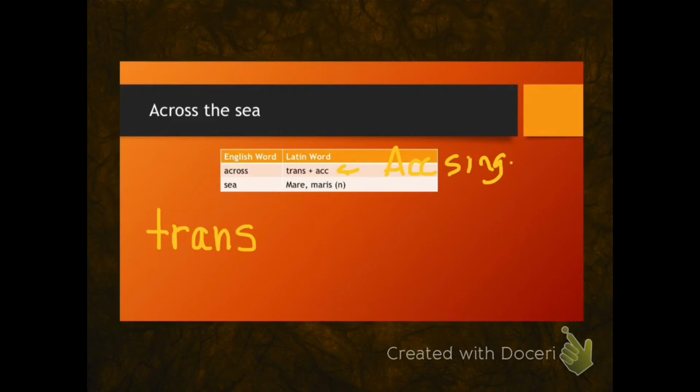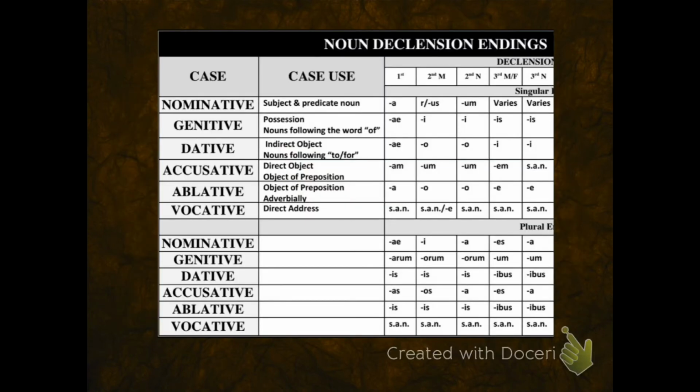This means I must determine the declension of my noun. I look at the genitive ending, maris, to determine my declension. And now I want to go to my noun chart and look at the genitive row to find out where the is is. And here I see it in the third declension columns.